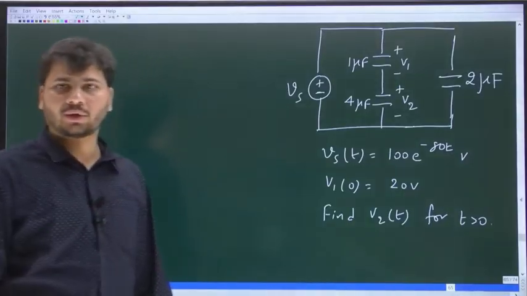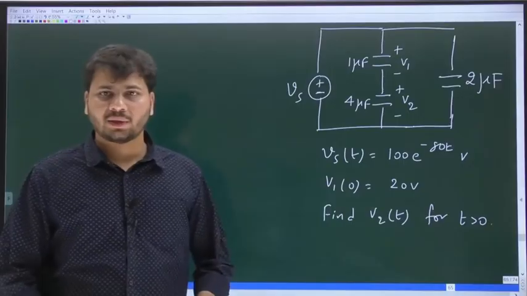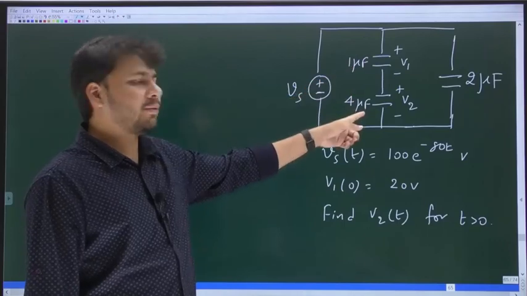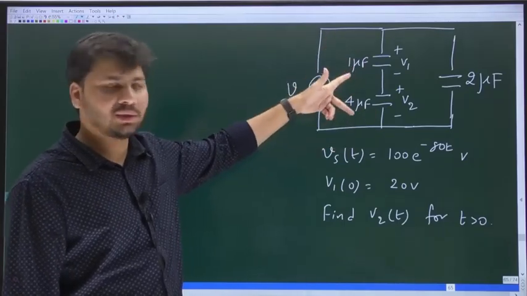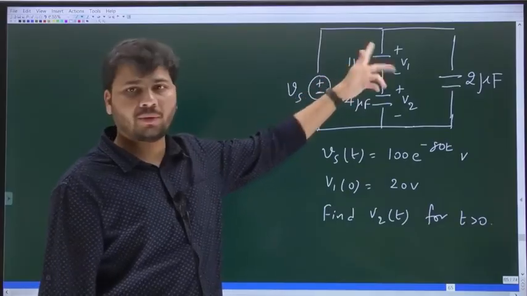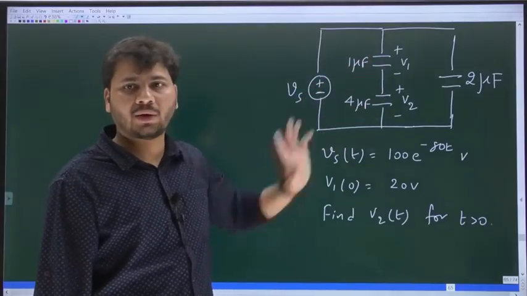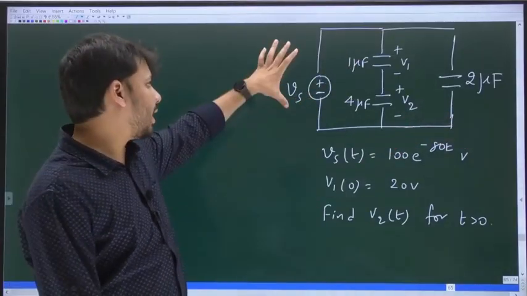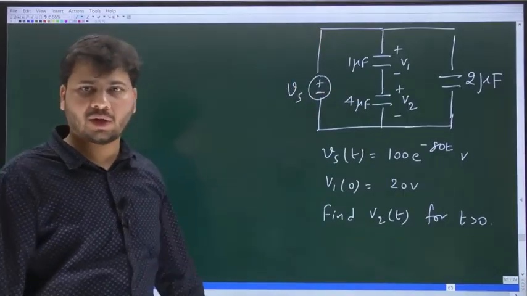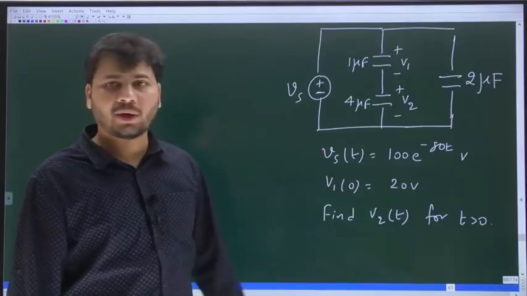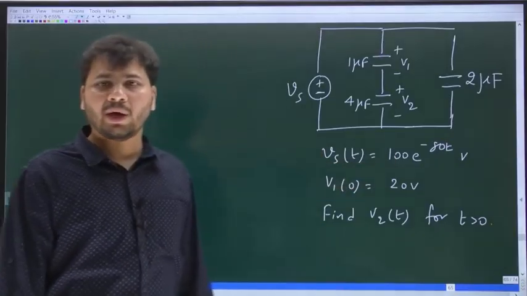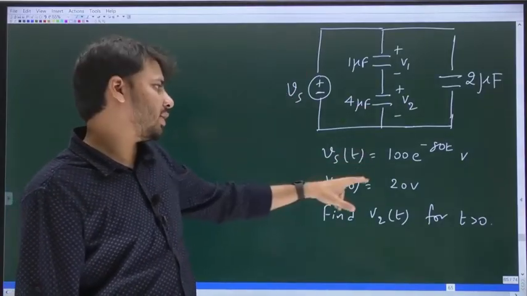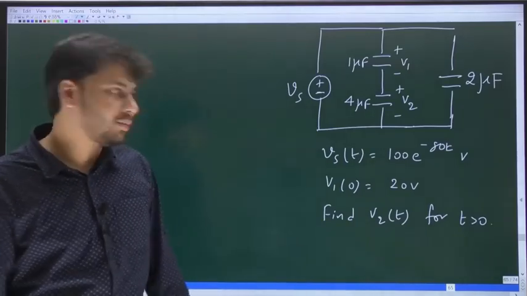Okay, look at this circuit. How many capacitors are there in this circuit? 3 capacitors, okay. 1 microfarad and 4 microfarad capacitors, both are in series. Voltage across 1 microfarad is V1. Voltage across 4 microfarad is V2. And you also have one more capacitor, the 2 microfarad capacitor. And Vs is the applied voltage across this capacitor network. Vs of t is given as 100 e power minus 80t volts.